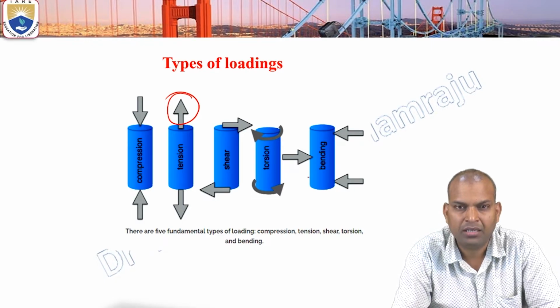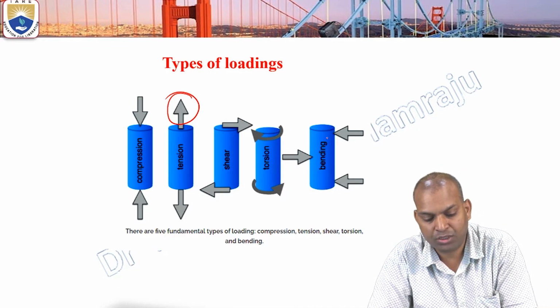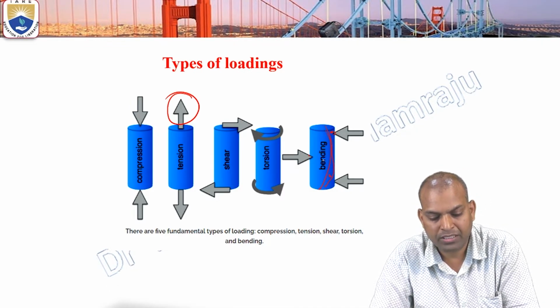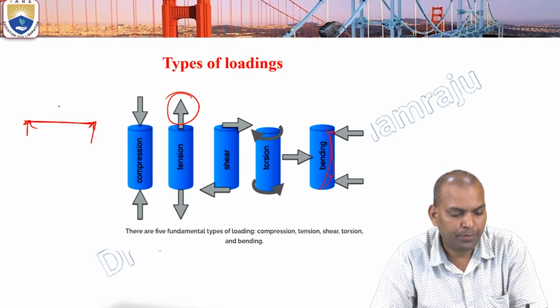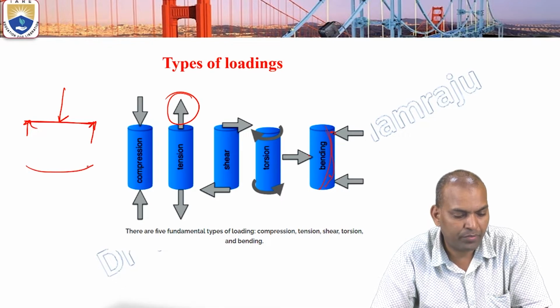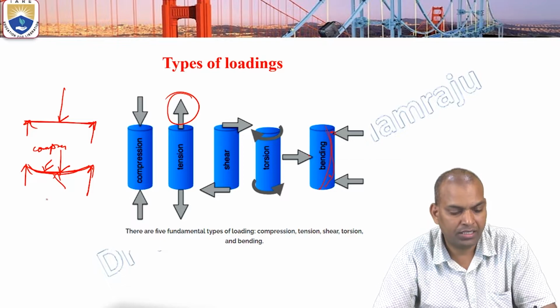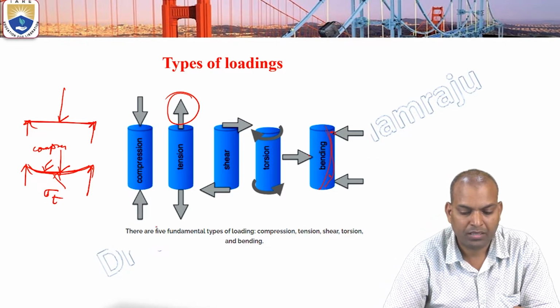Then bending takes place, for example in three-point bending. Suppose we apply a point load on a beam; the beam bends. Because of this, compressive stresses will be developed on the inside, and on the outside layers there is a tensile stress, sigma T.